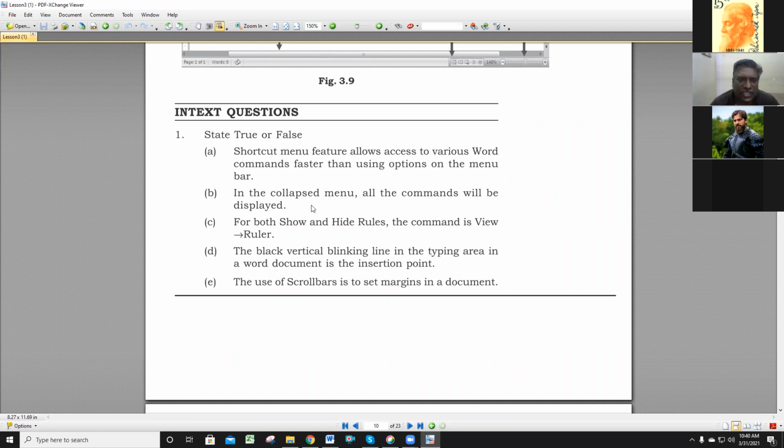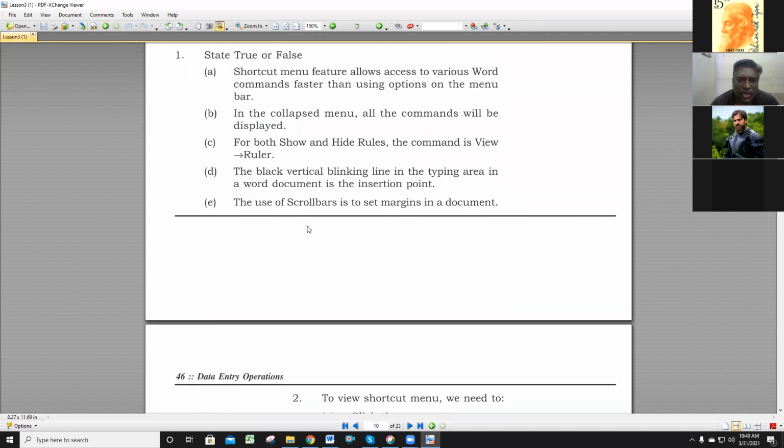The next question is, for both show or hide rulers, you want to see show or hide. What command can we use? Which menu can we use? The View button or any other button? Here, view ruler. Is it true or false? Sir, it's false.